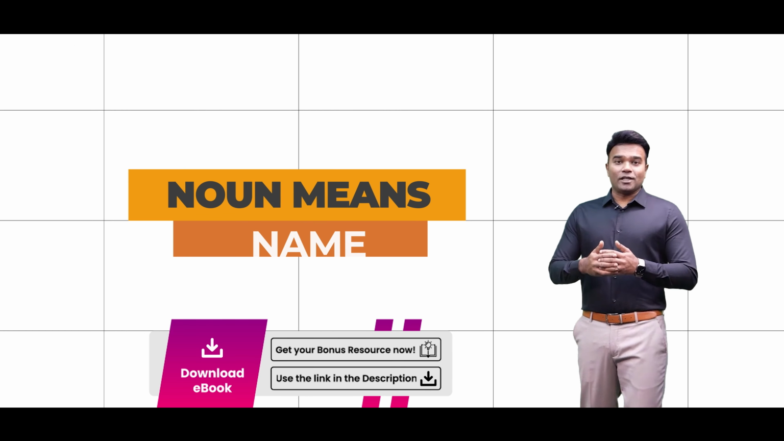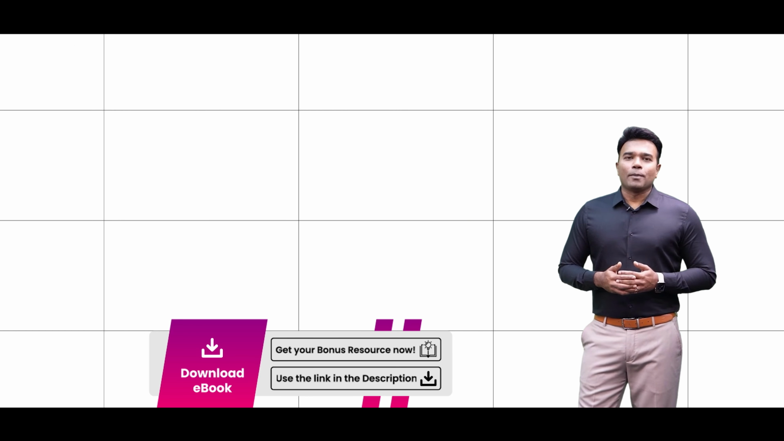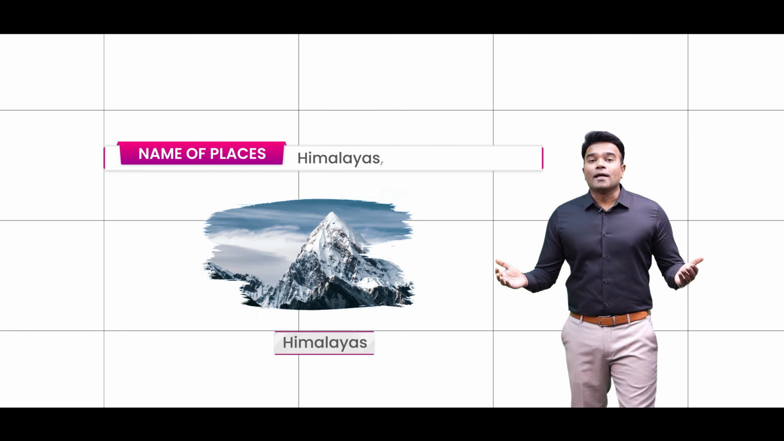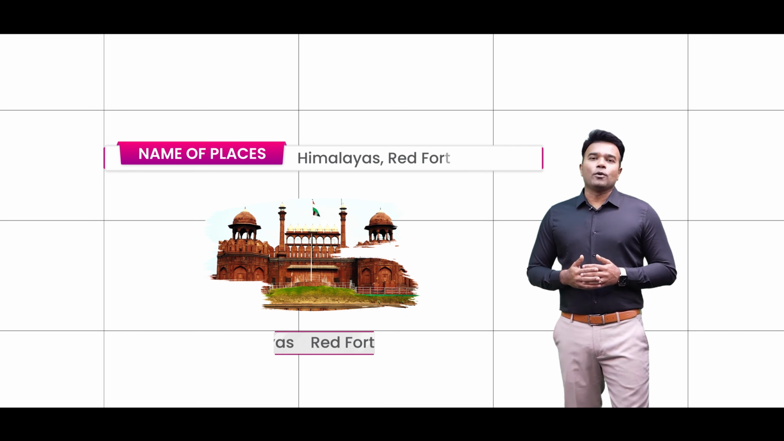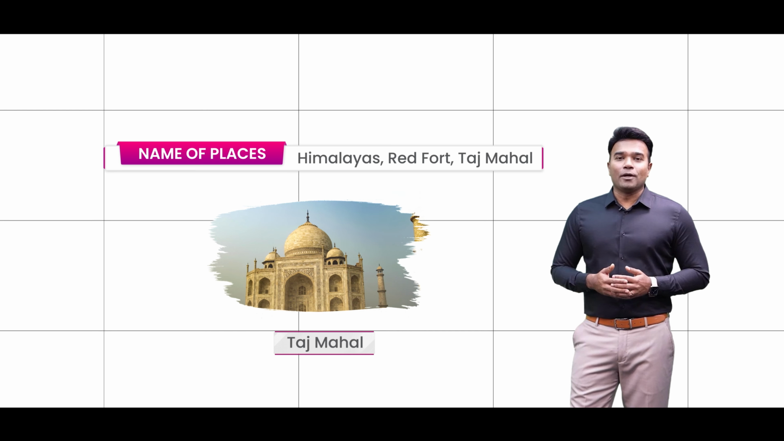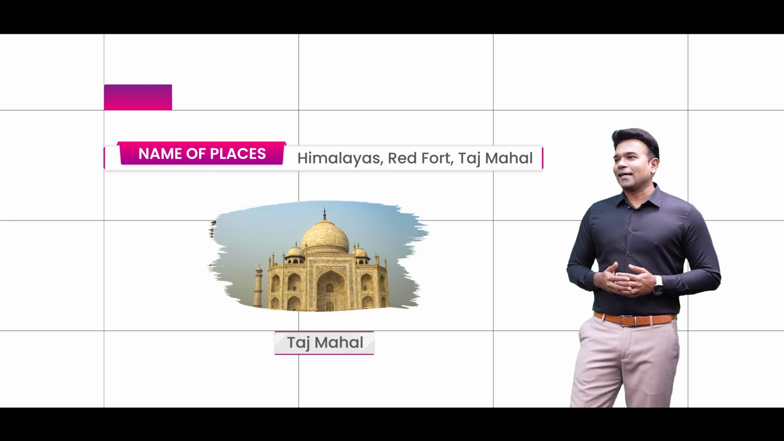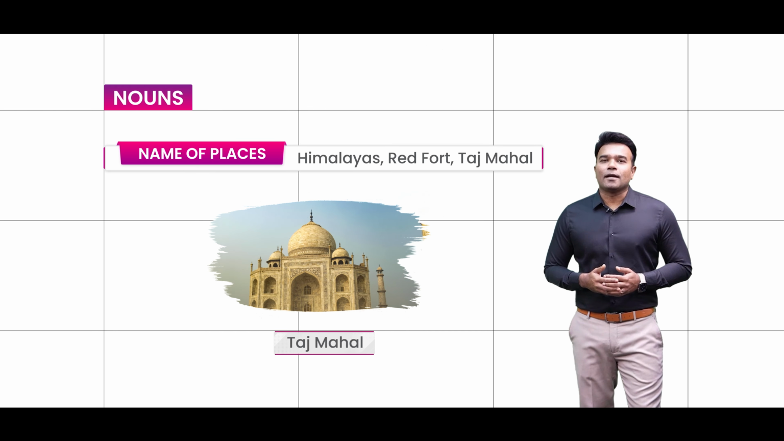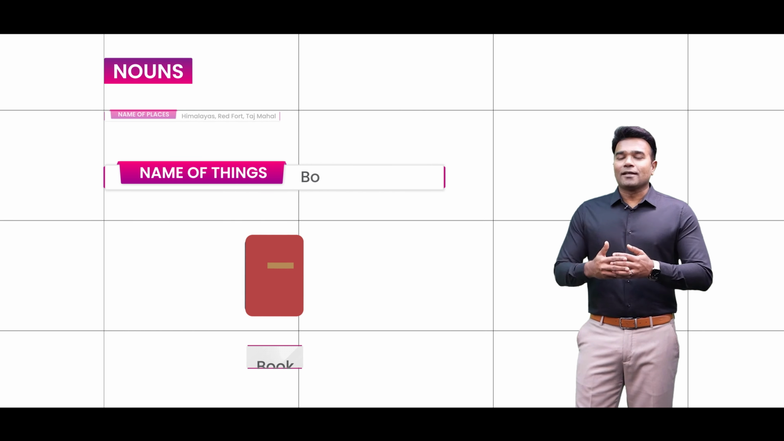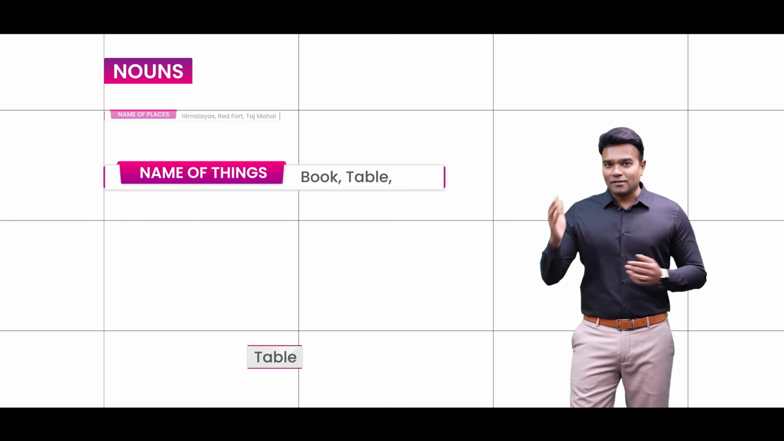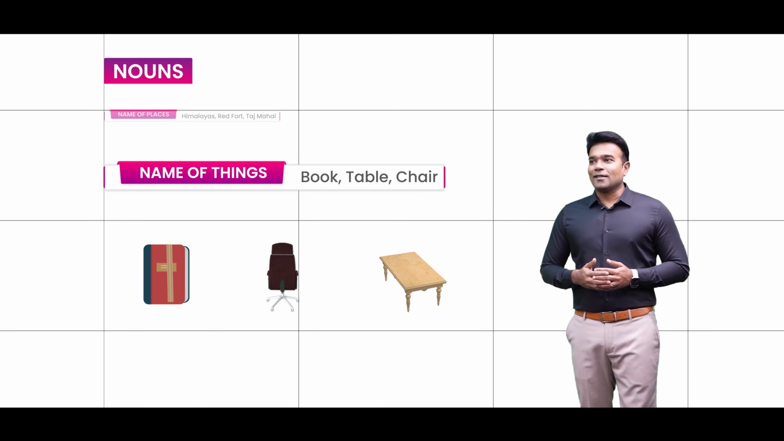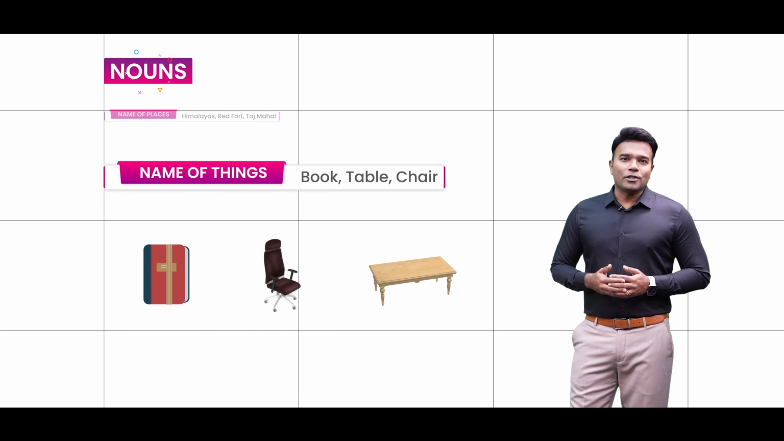But then, what is it the name of? Well, it could be the name of places. It could be the word Himalayas, or the word Red Fort, or even the word Taj Mahal. All of these happen to be the names of places and are categorized as nouns in English. Not just that, it could also be the name of things, such as book, table, chair. All of these words in English which name things are also referred to as nouns.